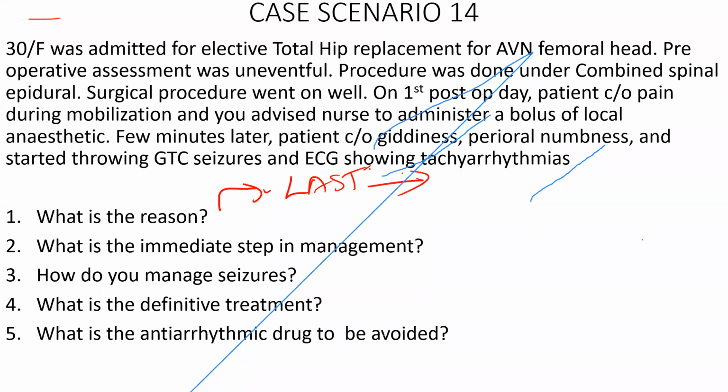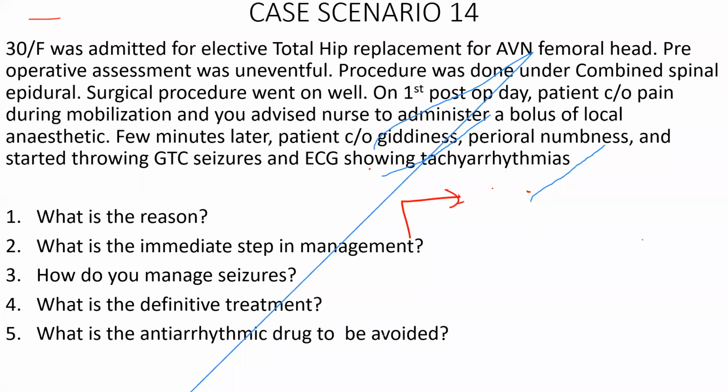What are the signs of LAST in a patient? Perioral numbness. Signs of giddiness. Altered mental status. Any cardiovascular instability, predominantly, or seizures. So these are the main signs of local anesthetic toxicity. Perioral numbness comes at a very low level of local anesthetic going into the vascular circulation. What is the immediate management in LAST?